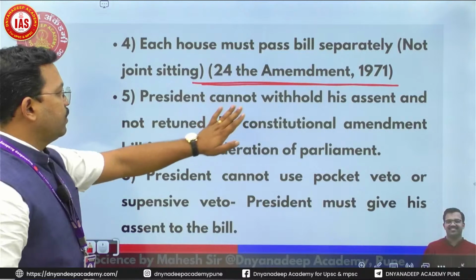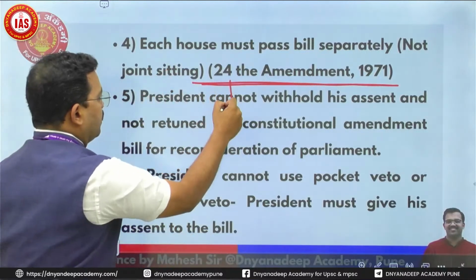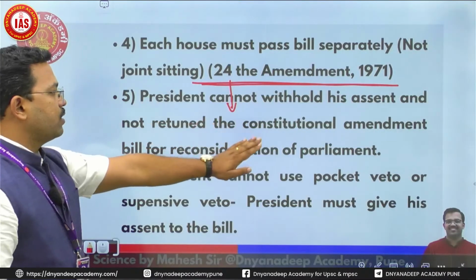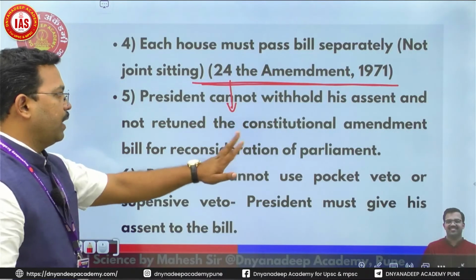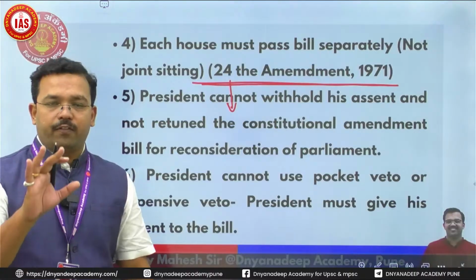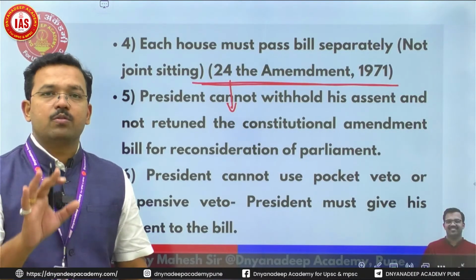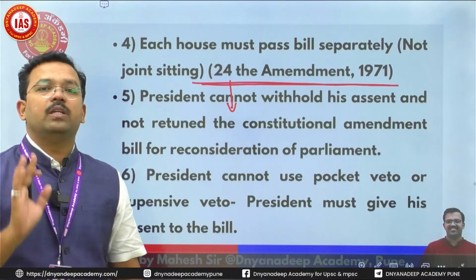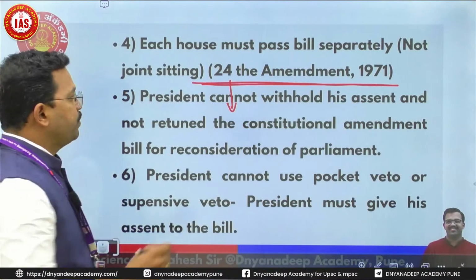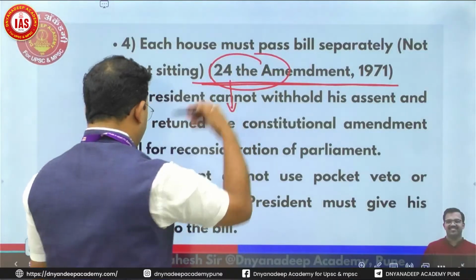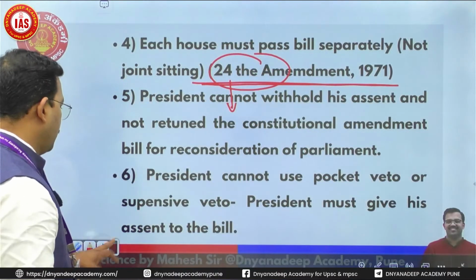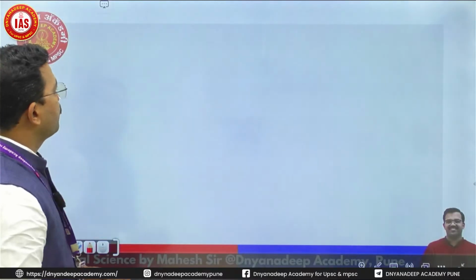President cannot withhold his assent or return the constitutional amendment bill for reconsideration of Parliament. So whenever a bill of constitutional amendment goes to the President, he must give his assent to the amendment bill. As per the 24th Amendment Act of 1971, the President must give his assent. He cannot withhold the bill.